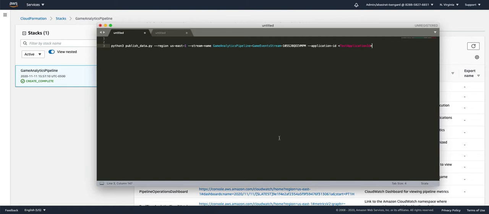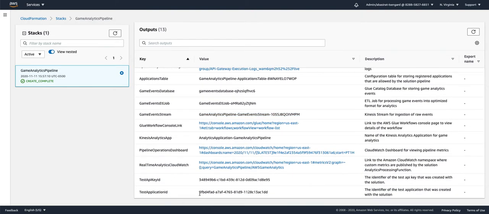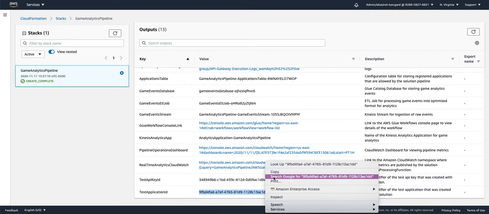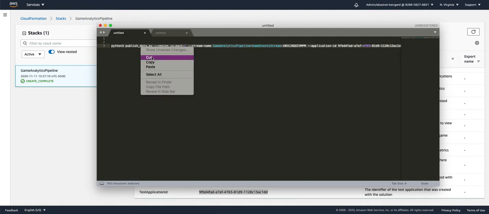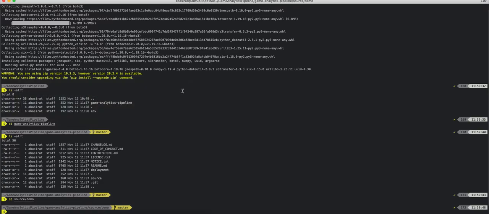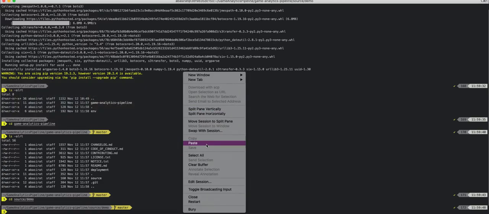And then the test application ID, the same thing. We have the value from the CloudFormation output tab. Let's copy and paste it here. Good. Now we can take the whole command and copy and paste it in the terminal.